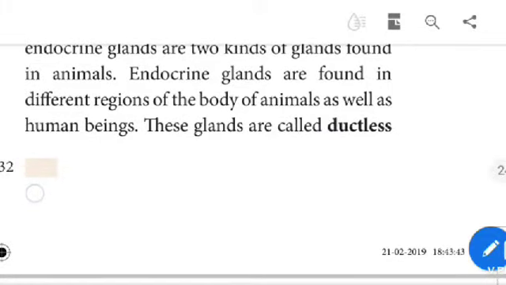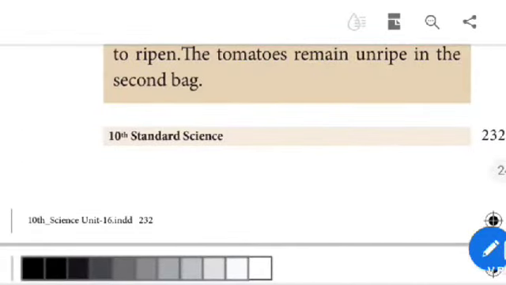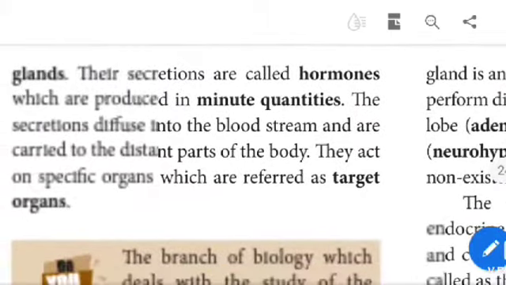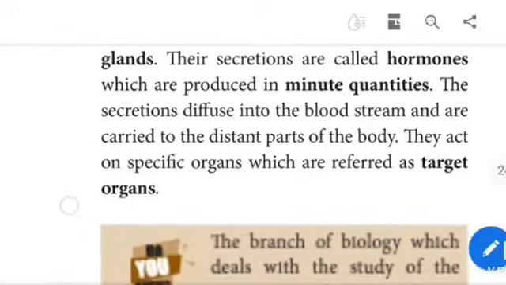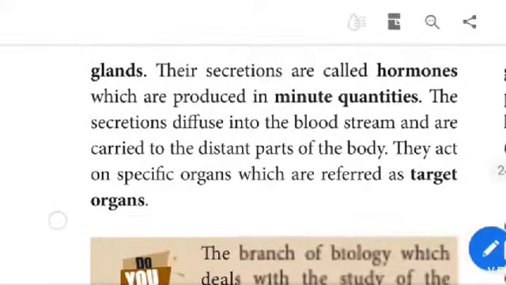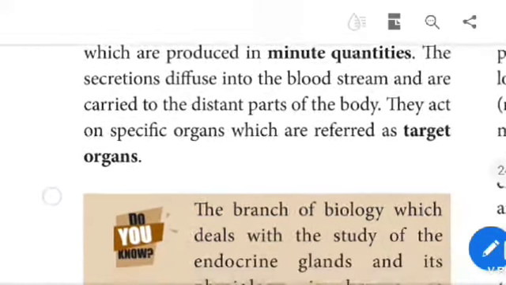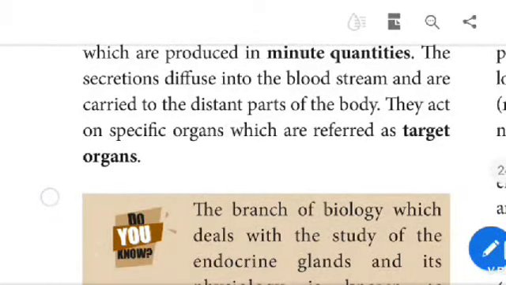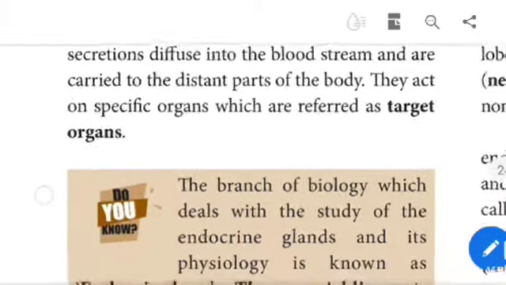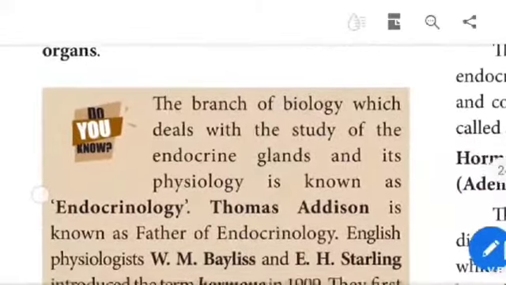These glands are called ductless glands. The secretions are called hormones, which are produced in minute quantities. The secretions diffuse into the bloodstream and are carried to distant parts of the body. They act on specific organs, which are referred to as target organs.